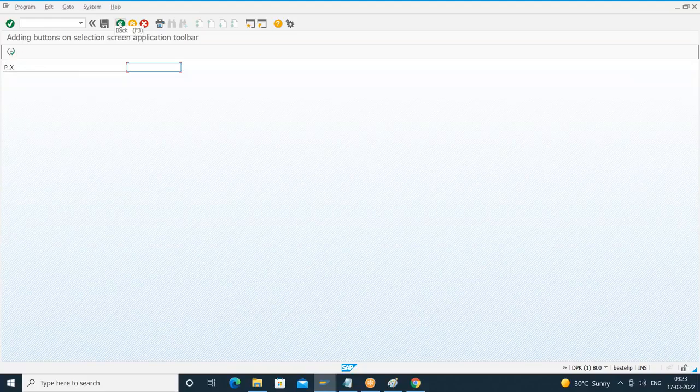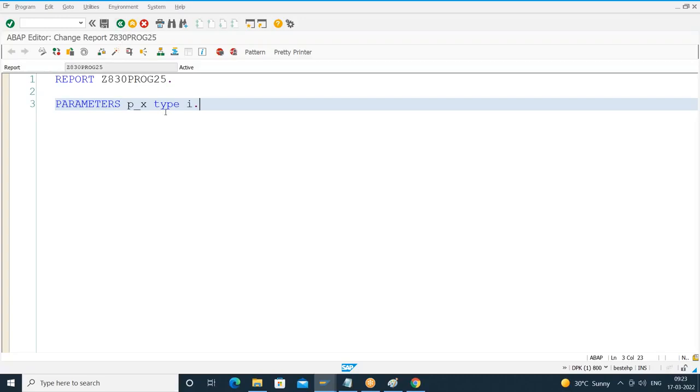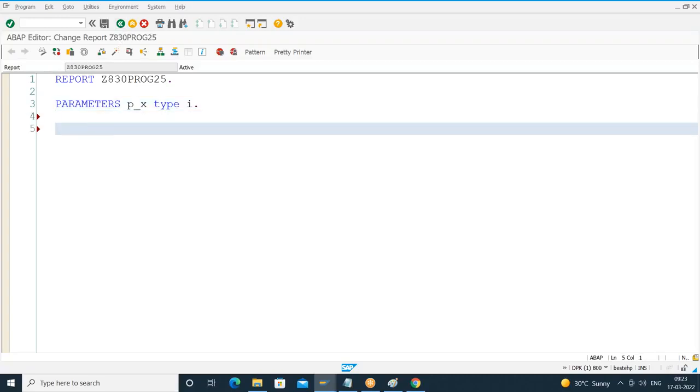We already know how to add buttons on the selection screen by using the statement selection-screen pushbutton, with position, width, button name, user command, function code. Here, if you want to add the buttons on the selection screen application toolbar, how do we do it? Anyone? Anyone tried?